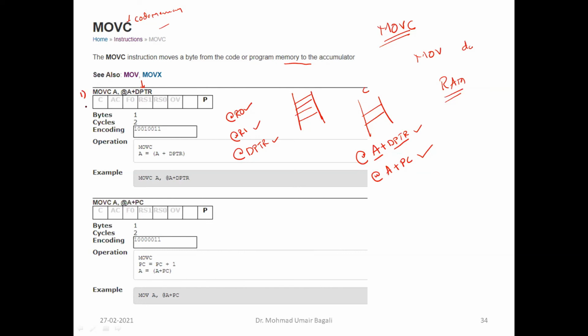Remember, if you want to copy data from the program memory, it can go only into the accumulator. You cannot move it into R0. You need to move only into the accumulator. From the accumulator, you can put it into any other register.